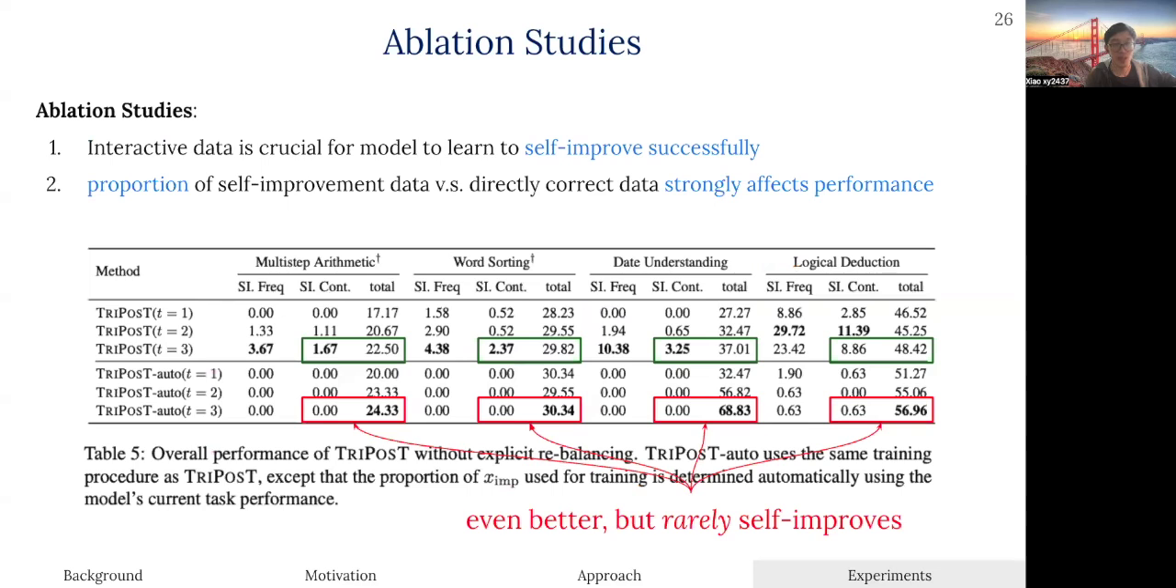Next, we also investigated how modifying the rebalancing step in Tripost would affect the overall performance and self-improvement frequency. Compared to our heuristic of setting 40% of the data as self-improvement and the rest as directly correct pairs, we can use the model's performance to automatically adjust this ratio, which we call Tripost auto. Here, the idea of the red highlighted box is that if the model only has 20% accuracy, then 20% of the training data will be directly correct pairs, and 80% will be self-improvement triplets.